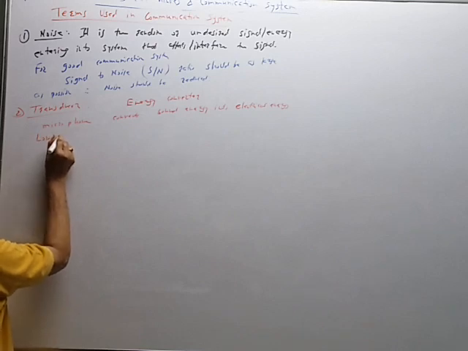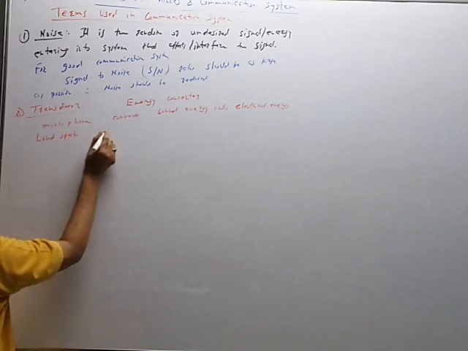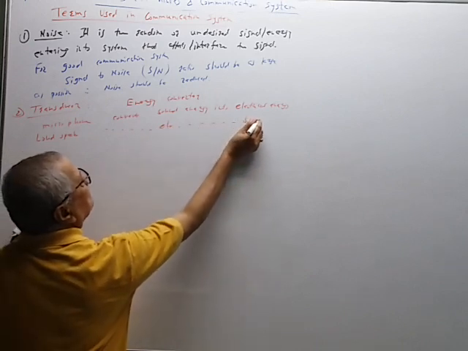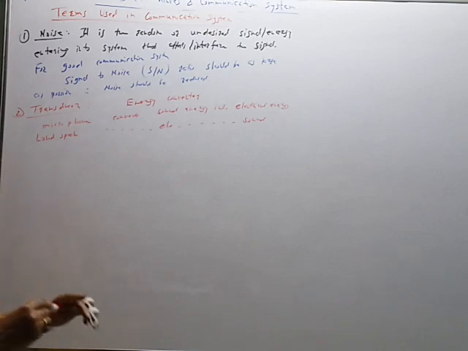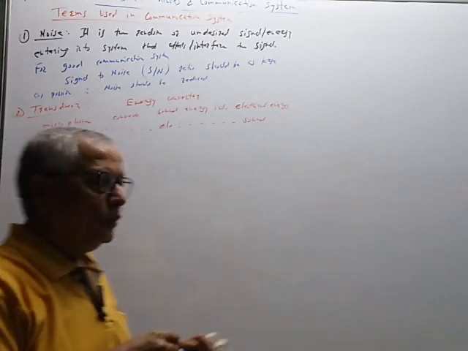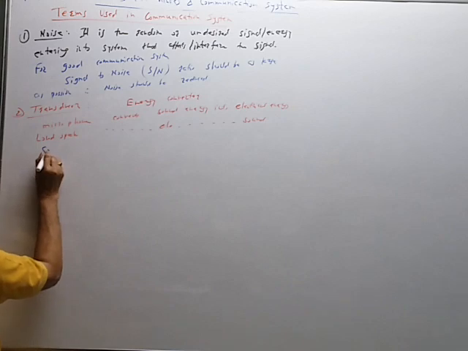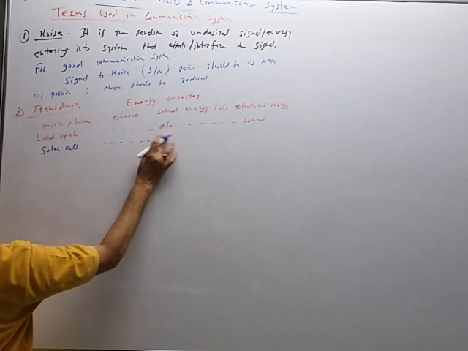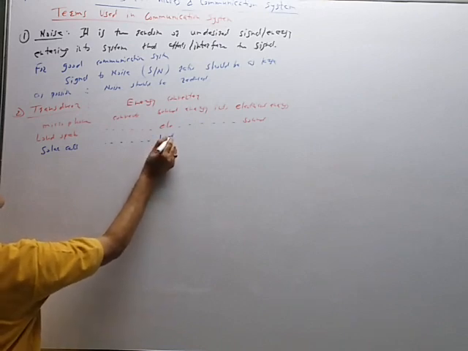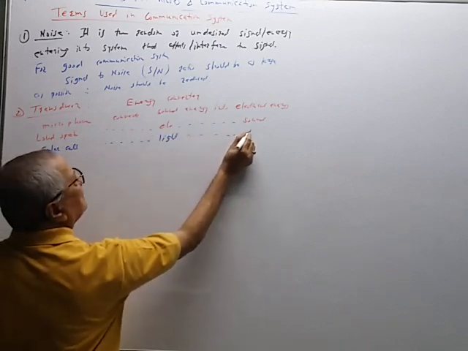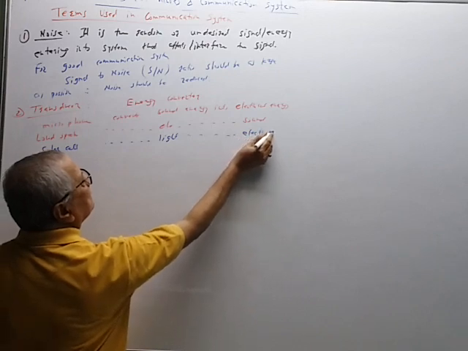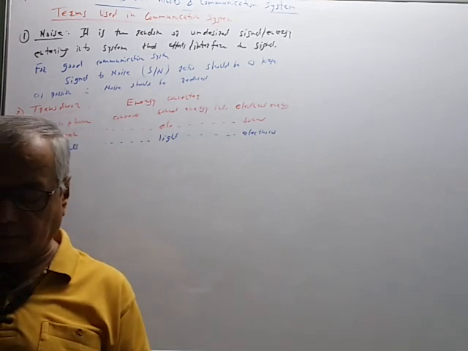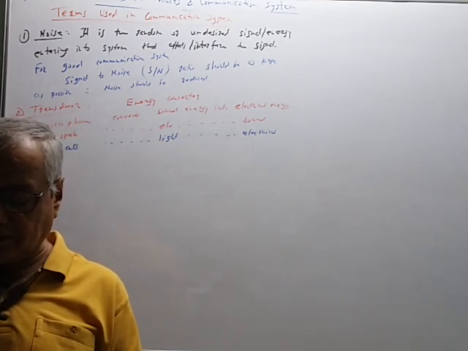A loudspeaker does the reverse. A loudspeaker converts electrical energy into sound energy. A solar cell is also one of the transducers. A solar cell converts light energy into electrical energy, like this. So these are some types.